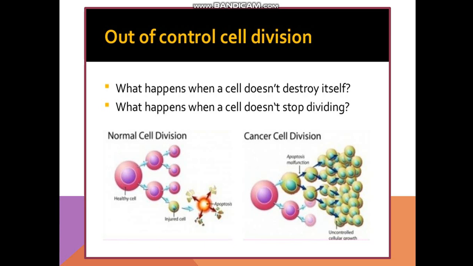So it is very important for a cell to follow certain rules and divide only when it is required, not divide all the time, and stop dividing when not needed. All these things are programmed. Whenever there is a malfunctioning of this programming, the cell will give rise to n number of cells and will form a tumor or cancer.